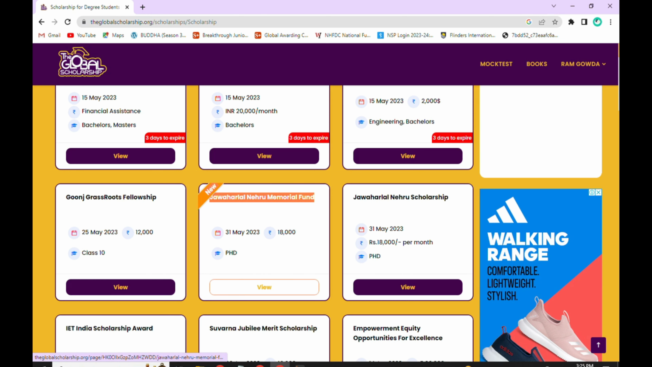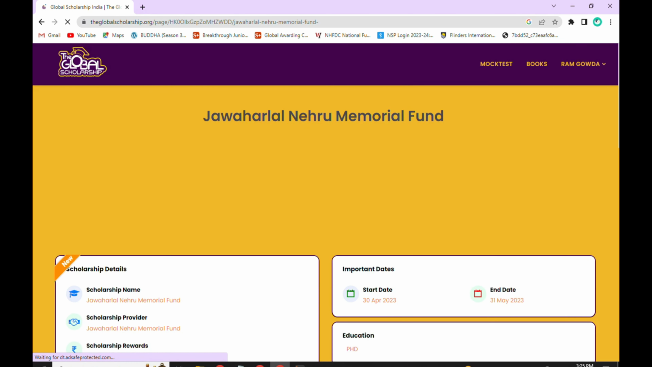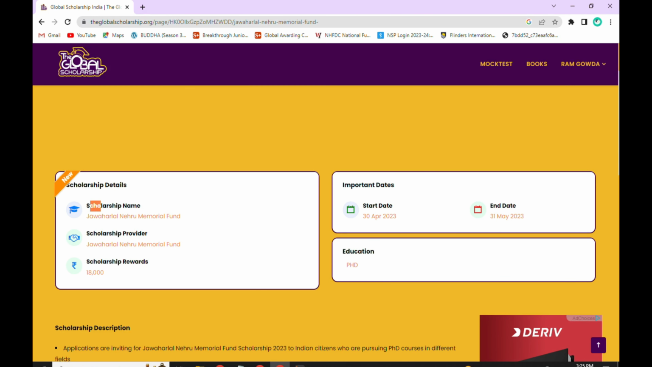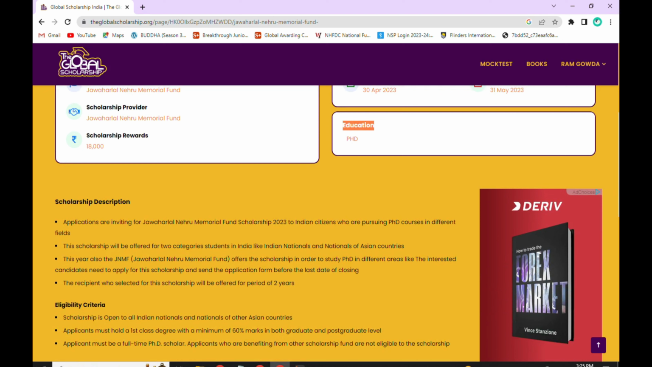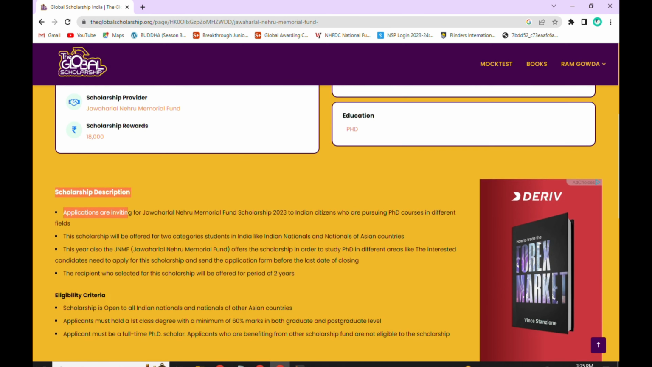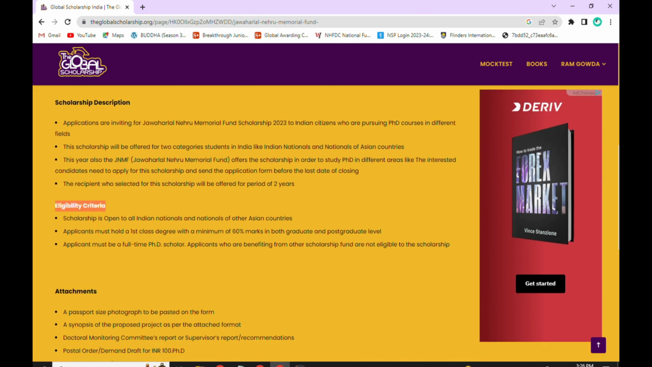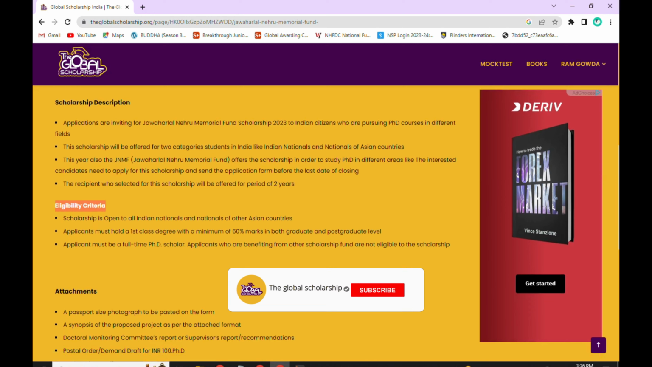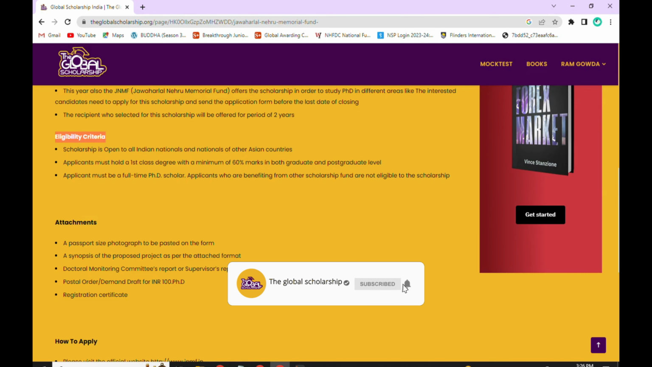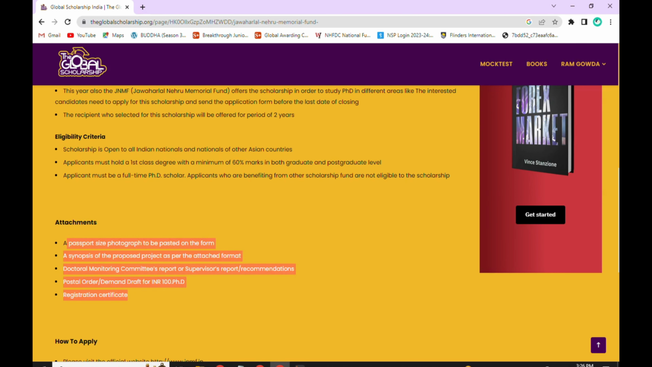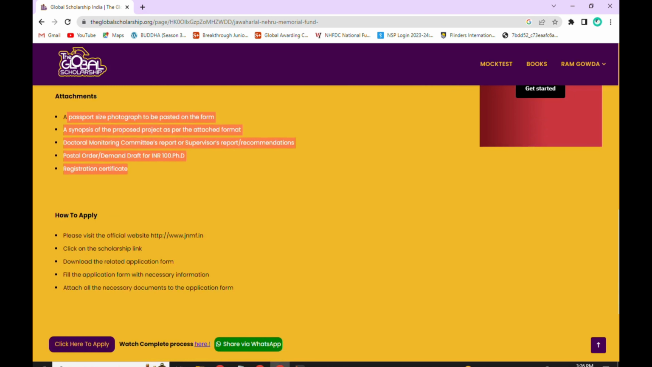Once you click on the view button, you can see the interface which has scholarship details like name of the scholarship, provider of the scholarship and scholarship rewards is 18,000 rupees. Important dates like start date, end date and education, it is open for PhD students. Click down here, scholarship description is about a scholarship. Read it carefully. Click down here, eligibility criteria like to whom the scholarship is applicable for and who can apply for this scholarship. Click down here, attachments, documents you need to attach for a scholarship while applying, keep in handy.